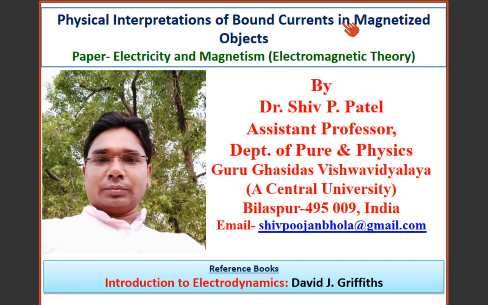So we know if we apply a magnetic field, because of the large number of tiny dipoles, in any material we have a large number of tiny dipoles. So we have defined the magnetization term, that magnetization is basically the large number of tiny dipoles per unit volume. So I have used the concept of magnetization in order to find out the vector potential of a magnetized object.